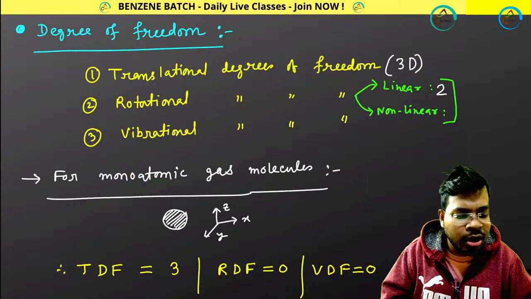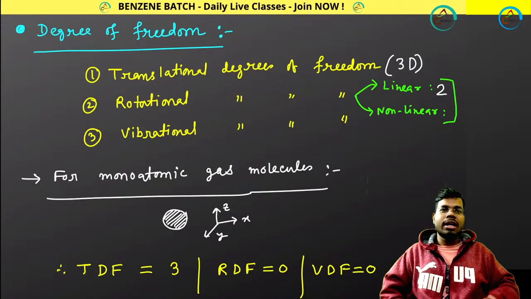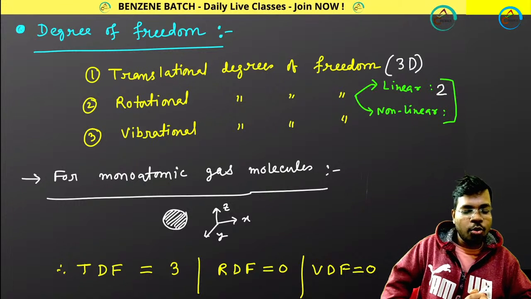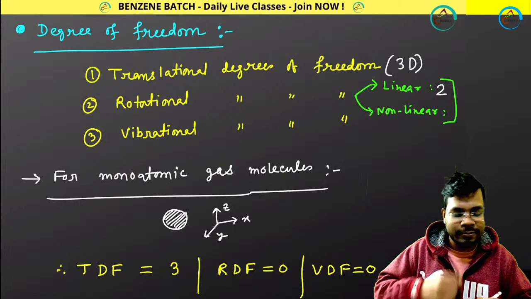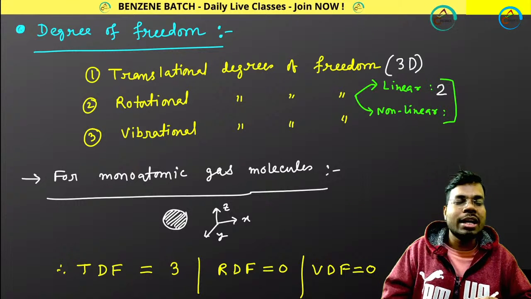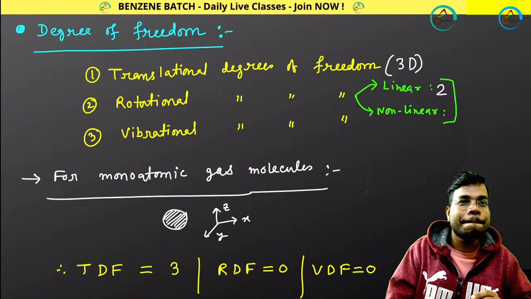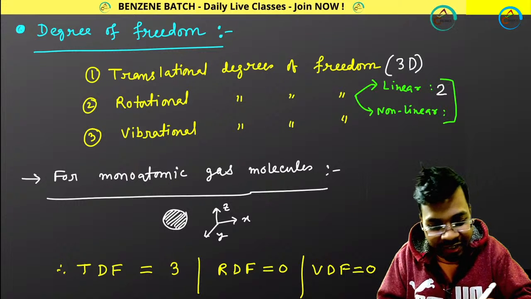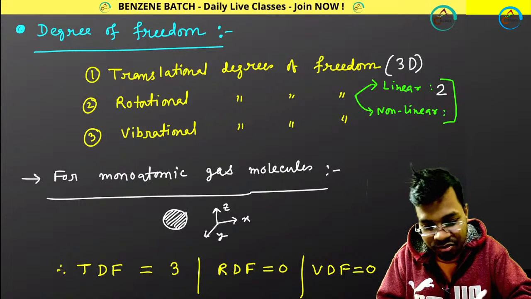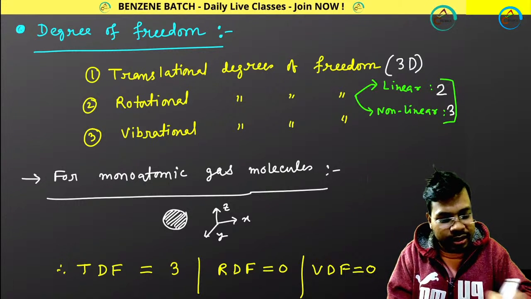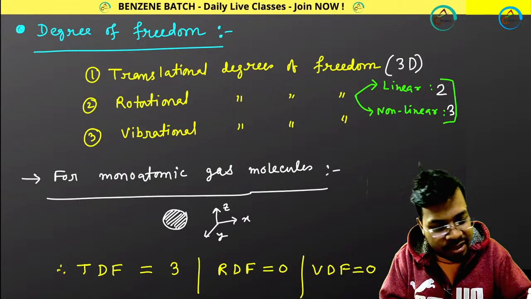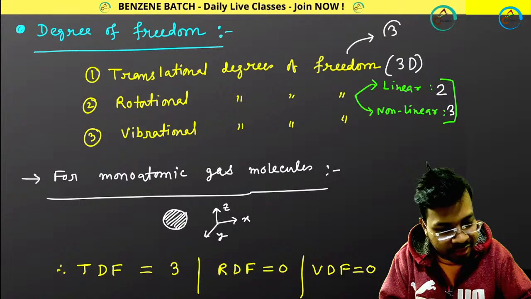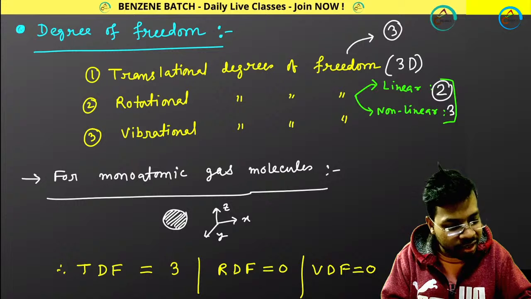And what about non-linear? Please do comment. What about non-linear? Very good, 3, yes. Okay, now it is done. Translational every time is 3. Rotational is 2 for linear and 3 for non-linear.